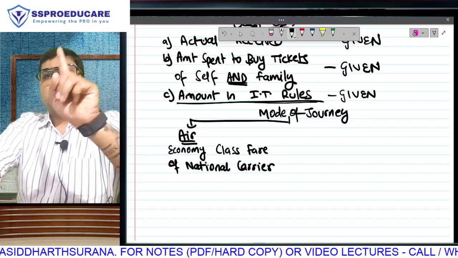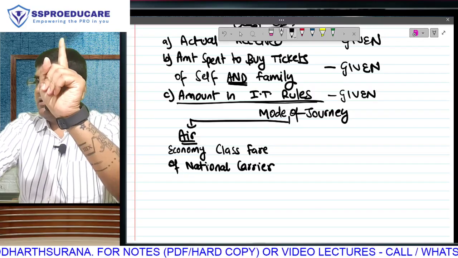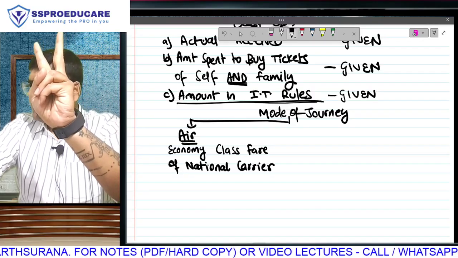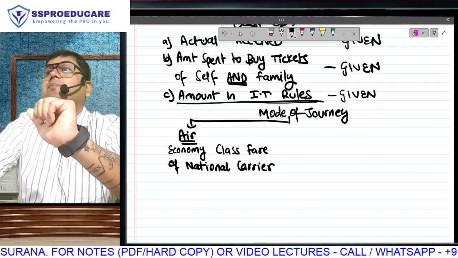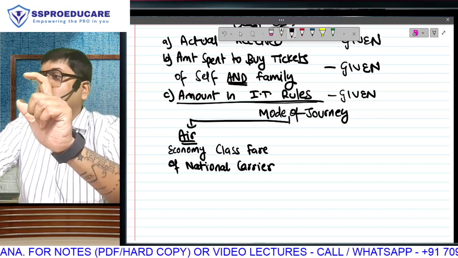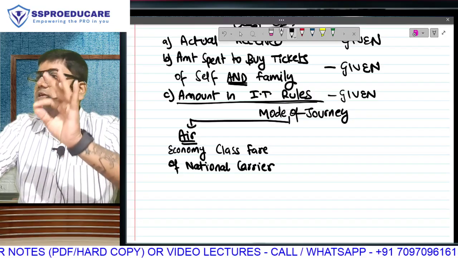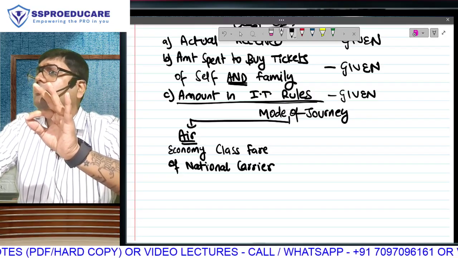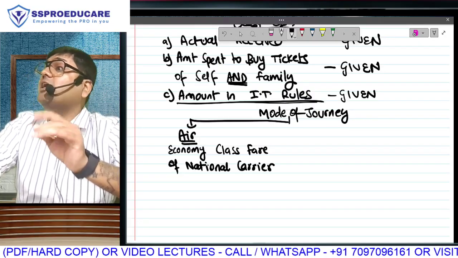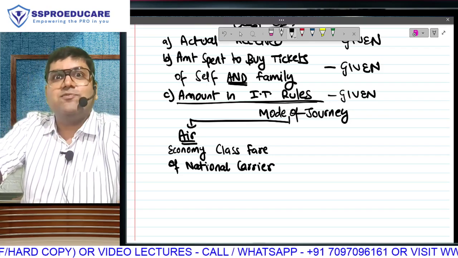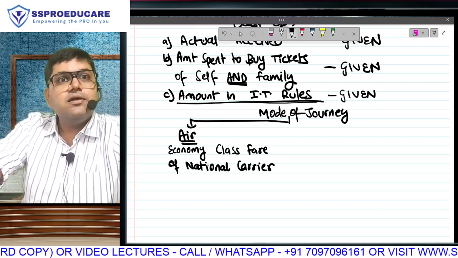Supposedly boss gives you 1 lakh. Now listen, boss gives you 1 lakh. You buy business class tickets of 50,000, but economy class fare per person was only 3,000. So 3 plus 3, 6. 1 lakh, 50,000 or 6,000, whichever is lowest. 6,000 exempt. How much taxable? 94,000. How? Because from 1 lakh we are subtracting. Received minus exempt. Correct?